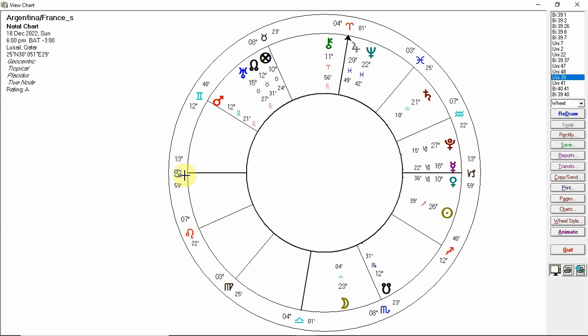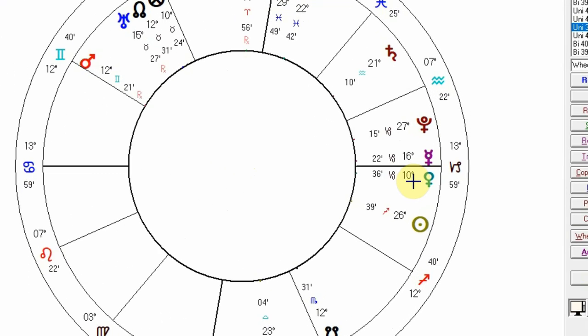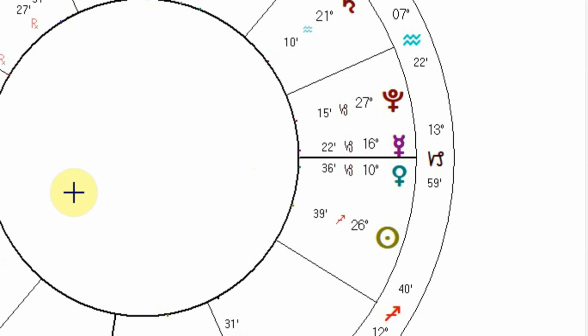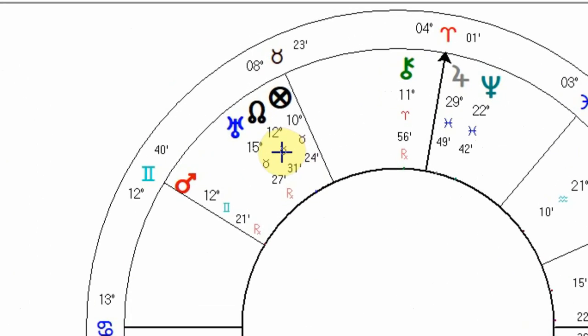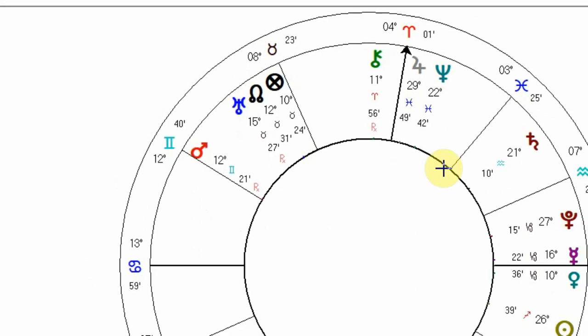But anyway, what's going on in the chart? So you've got Venus, which rules the ascendant, applying to the descendant. It's outside that 3-degree area, just. So I can't really count that, but that will be a strong indication for the ascendant team. You have the North Node just outside a 2-degree orb with the Part of Fortune, which would be another one for the ascendant, but it's just outside.